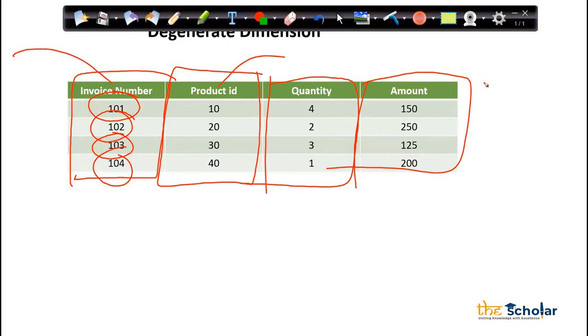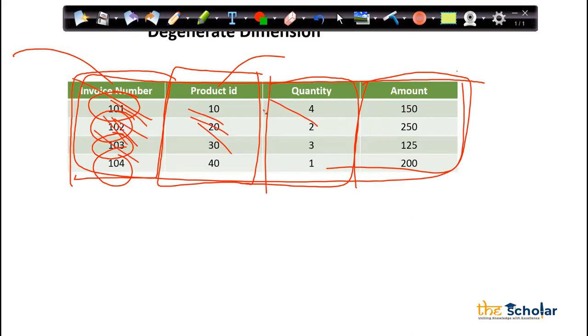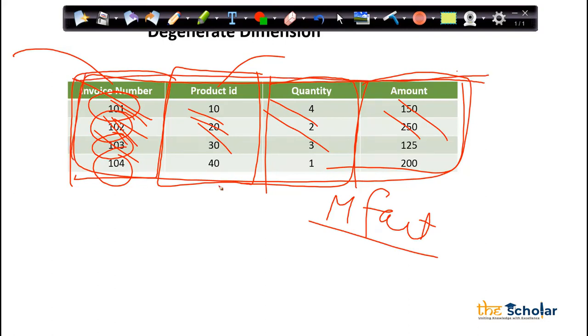So basically, I am creating a table which consists of some of the dimensions from some of the tables, which is product ID and invoice number, and we are capturing quantity and the amount as well, which are the measures, facts. So when we are creating an explicit table, because business wants that, they want to understand how much sales is happening by invoice number.